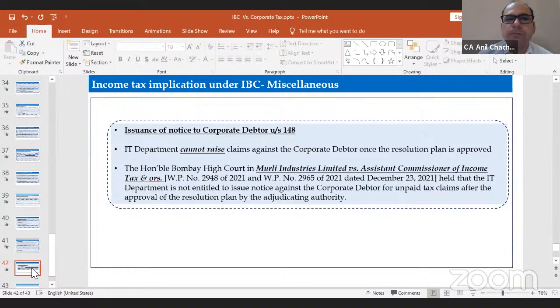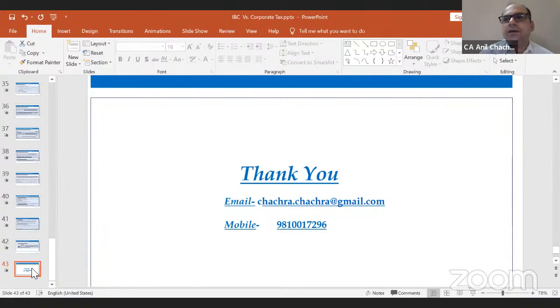So one important judgment by the Honorable Bombay High Court in Morley Industry Limited has categorically held that the IT department is not authorized to issue a notice against the corporate debtor for the tax claims after the approval of the resolution plan. In most of the cases we've seen, the 148 notices are being issued to the corporate debtor even after the approval of the resolution plan. But the judicial pronouncement has categorically held that the section 148 notices can't be issued. So from that side, I am concluding my discussion.